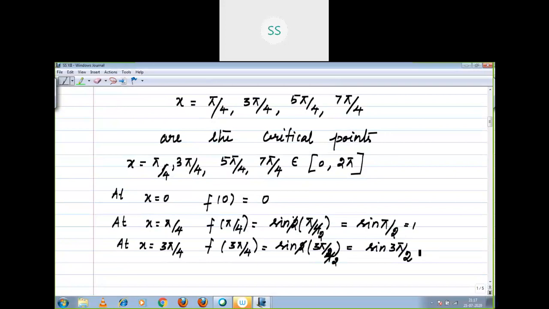What is sine 270 degrees? Sine 270 degrees is equal to -1.